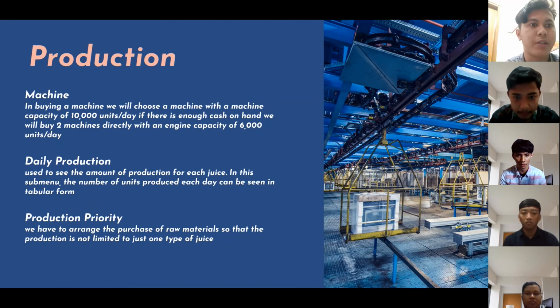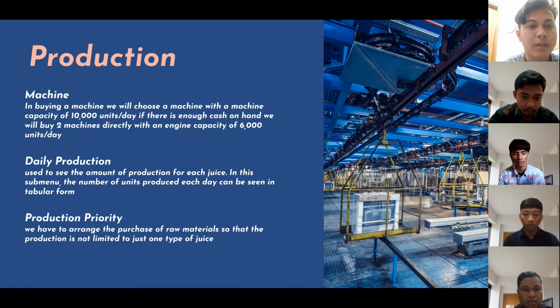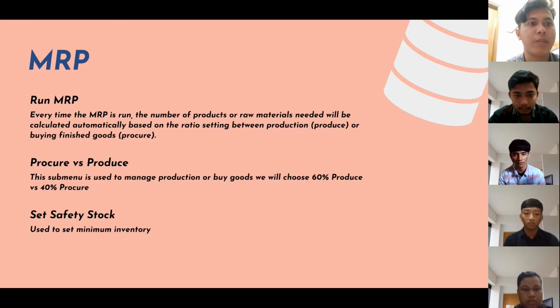Next, production. Machine. In buying a machine, we will choose a machine with a capacity of 10,000 units per day. If there is enough cash on hand, we will buy the machine directly with an engine capacity of 6,000 units per day. Daily production. Used to see the amount of production for its use. In this submenu, the number of units produced each day can be seen in tabular form. Production priority. We have to arrange the purchase of raw materials so that the production is not limited to just one type of use.